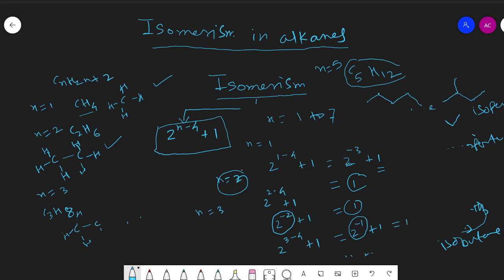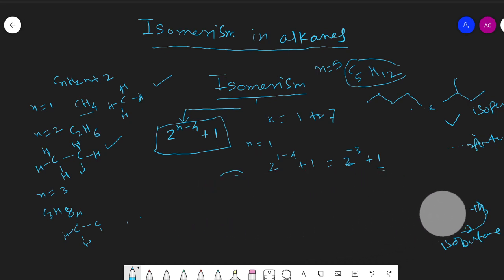So by using this formula 2 to the power n minus 4, plus 1, we can say that methane, ethane, propane have only one structural formula, no other structural isomer. So methane, ethane, propane do not exhibit any kind of isomerism.